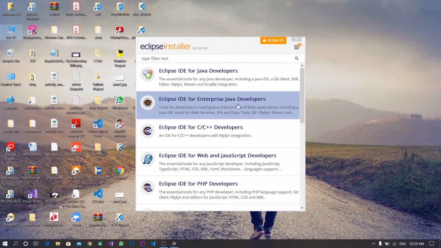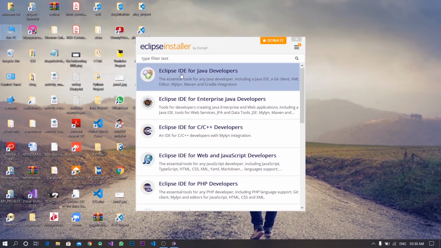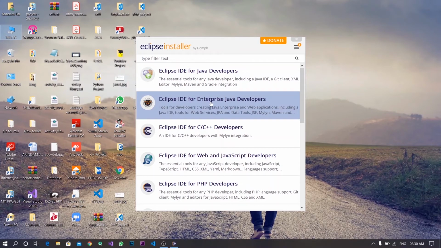I want to install Eclipse IDE for Java. There are two options for me. So I choose Eclipse IDE for Enterprise Java Developers. Enterprise Java Developers provides both Java Enterprise Edition and Java Standard Edition, but Eclipse IDE for Java Developers only provides Java Standard Edition. So I install Eclipse IDE for Enterprise Java Developers. So I click on it.